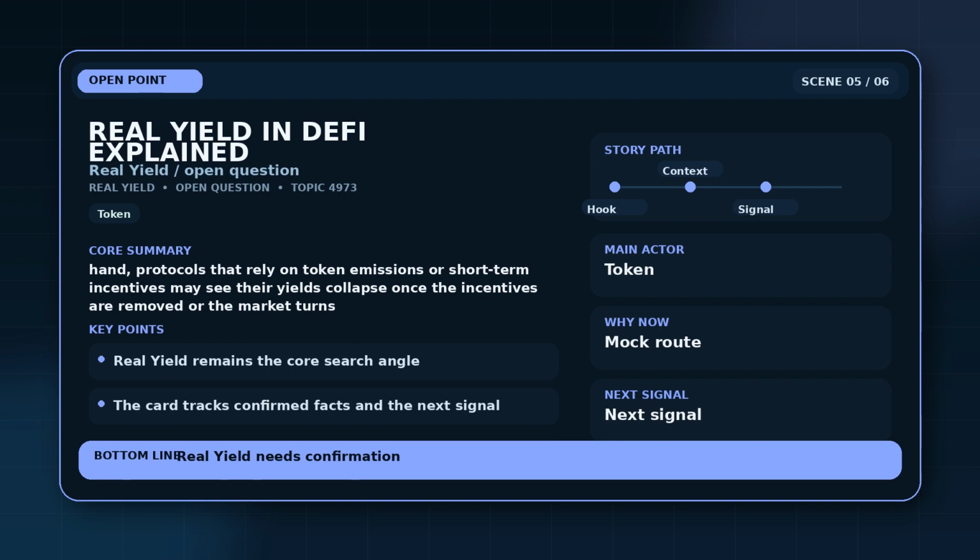Investors should also consider the broader economic model of a protocol. Does it have a clear path to profitability? Are the fees collected high enough to justify the yield being offered? And how does the protocol plan to maintain or grow its user base without relying on external funding? These are all important questions that go beyond just looking at the APY.